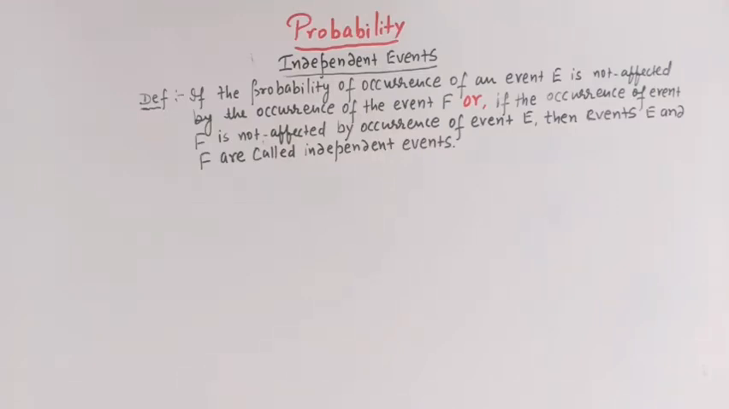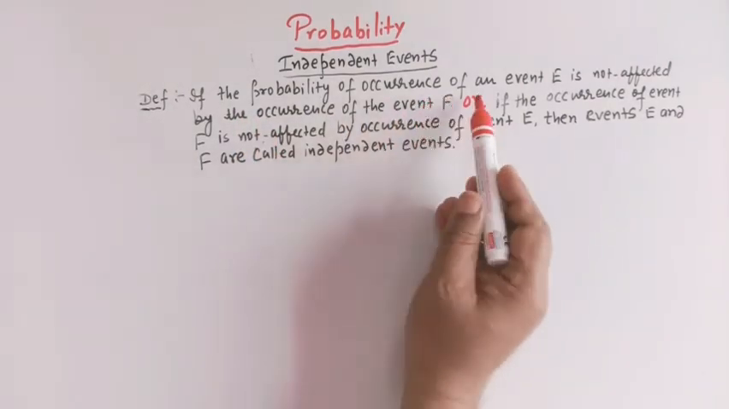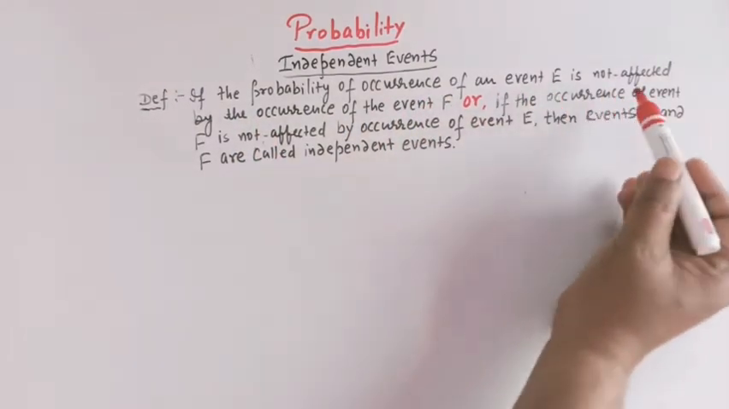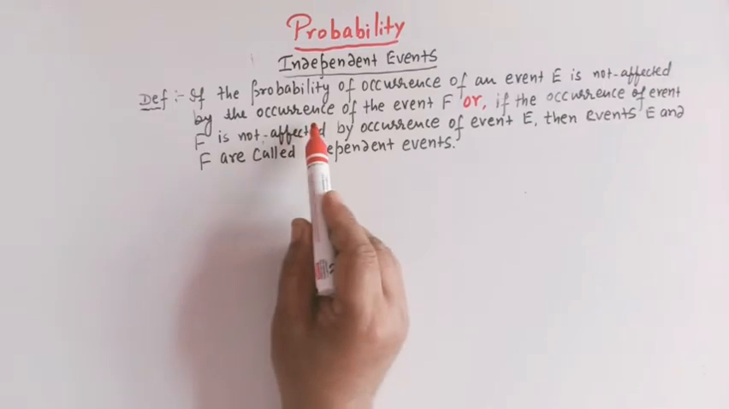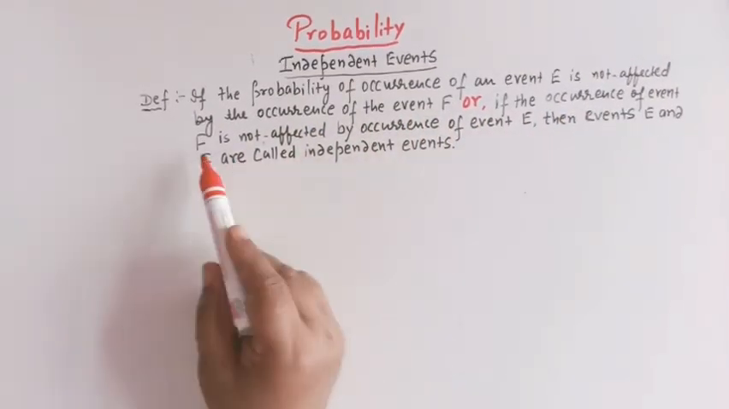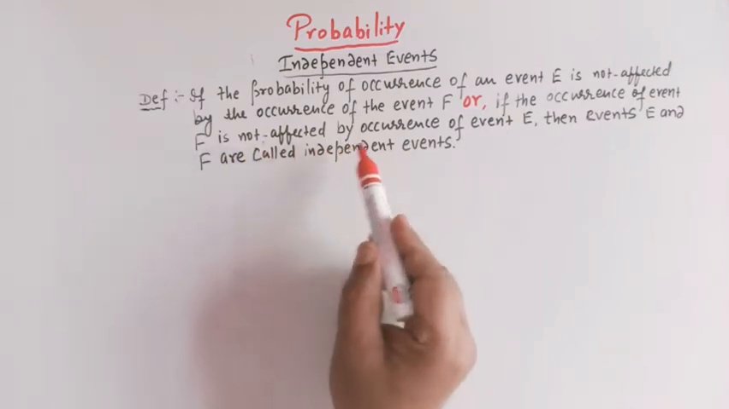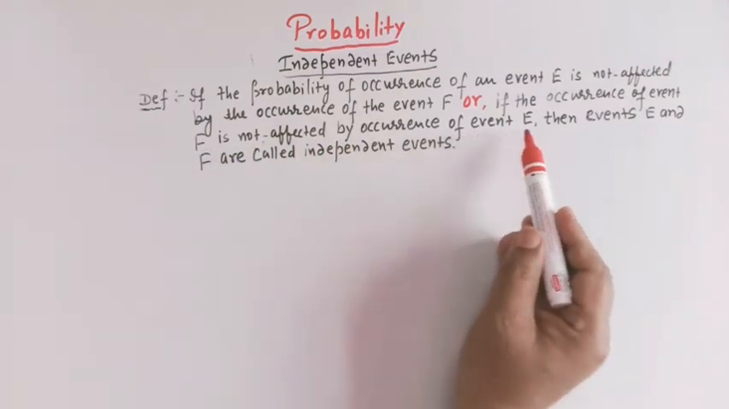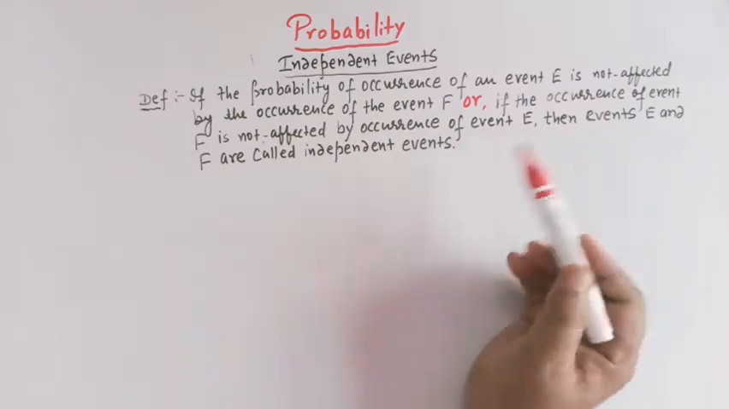Hello viewers, in today's class we are going to discuss the concept of independent events in probability, right? So let us first take the definition of independent events. If the probability of occurrence of an event E is not affected by the occurrence of the event F, or if the occurrence of event F is not affected by occurrence of event E, then events E and F are